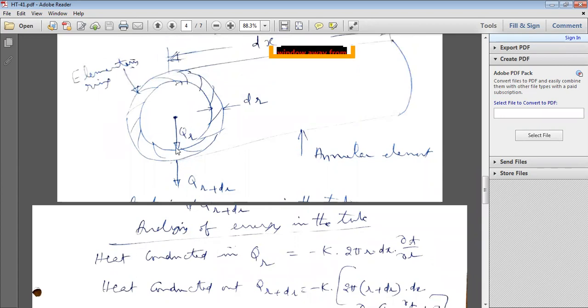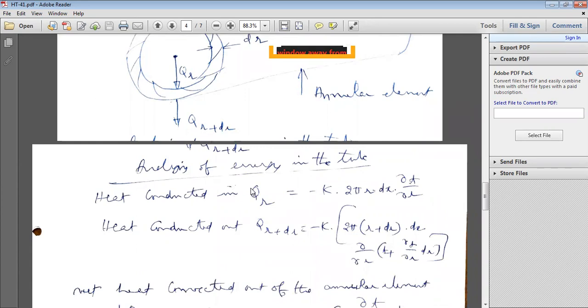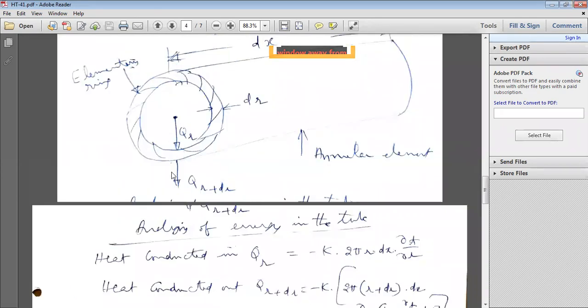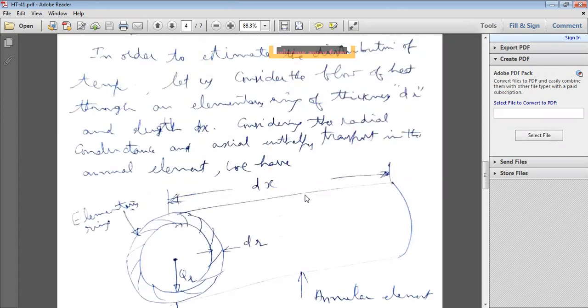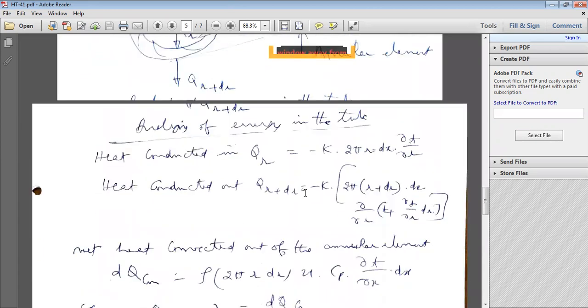So for this thickness of the tube, how do you calculate heat conducted Qr? Because it is conduction heat transfer, what is the basic formula for conduction heat transfer? That is Fourier's law of heat conduction. So Qr is equal to minus kA dT by dx.